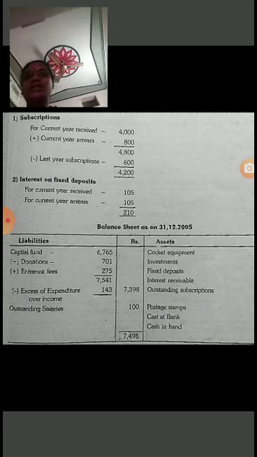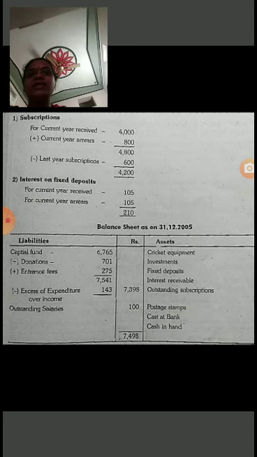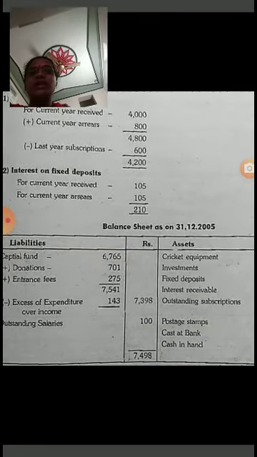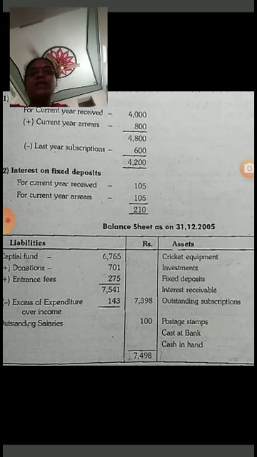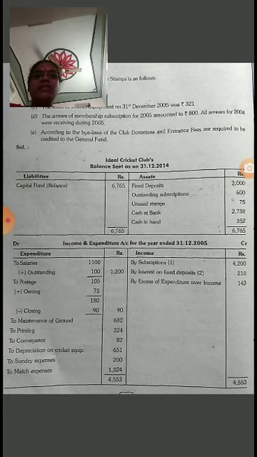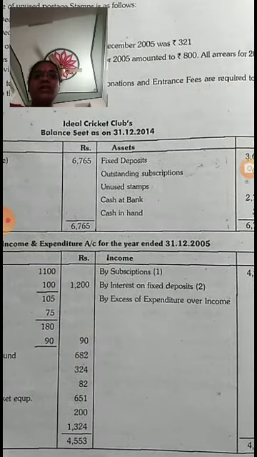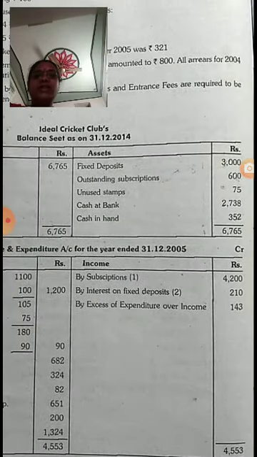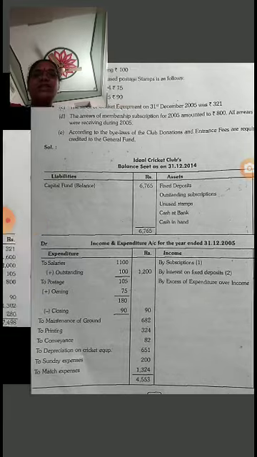Current year subscriptions 800 are given in the adjustment. 4,000 plus 800 is 4,800, minus last year's subscription 600, gives 4,200. So subscriptions are 4,200.